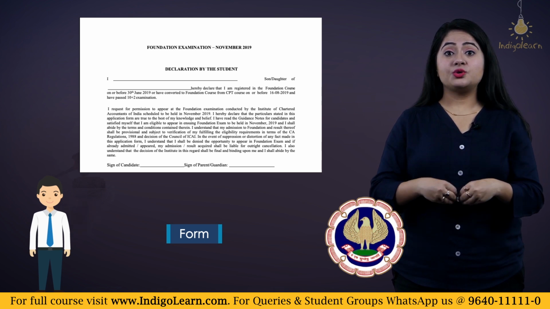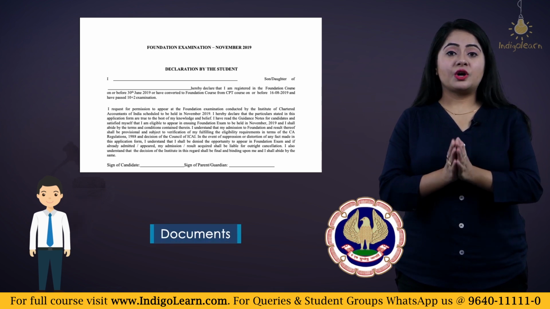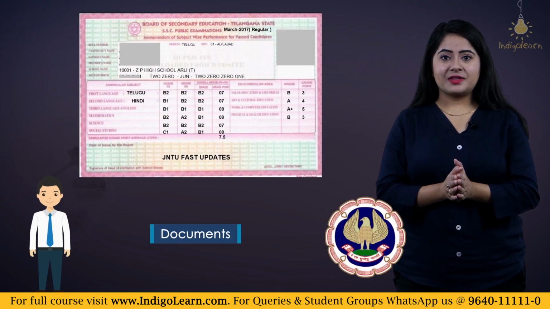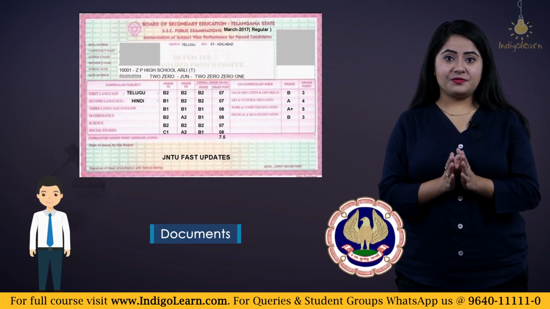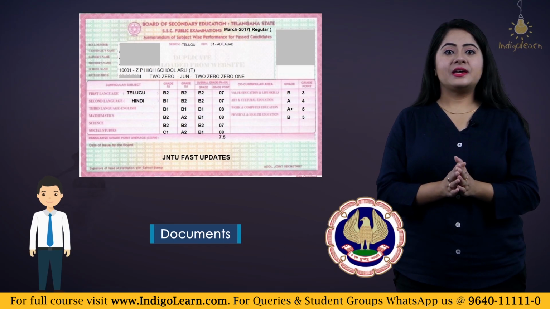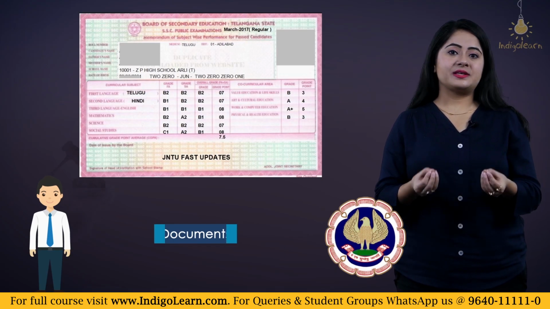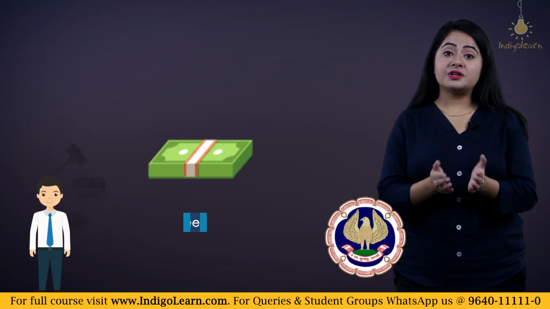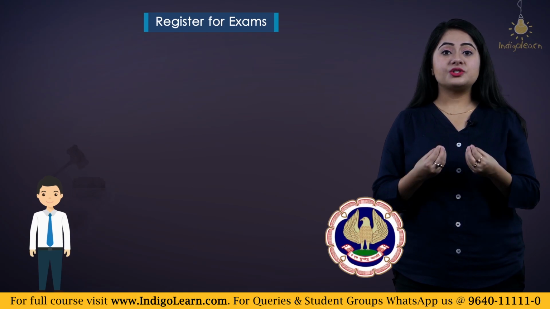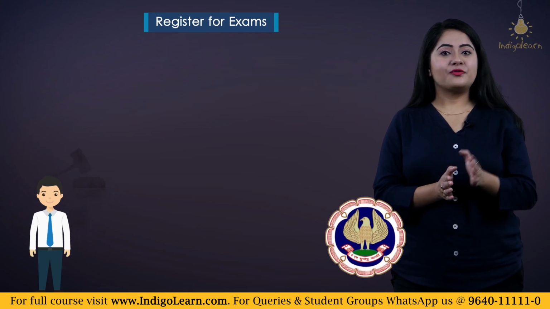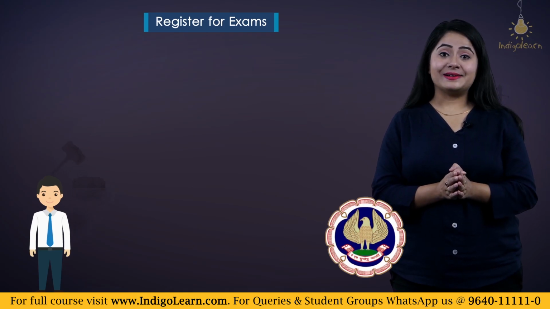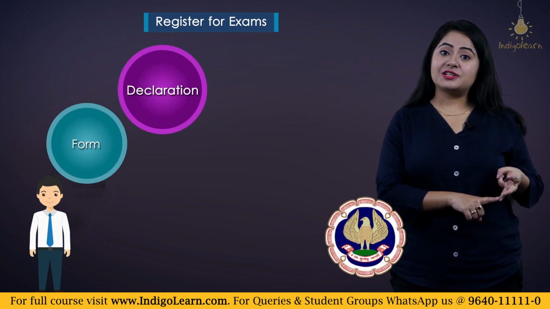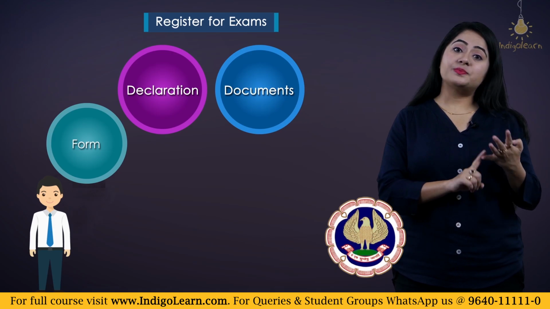Apart from that, you also had to attach some documents. So with respect to your result, probably you had to attach a few mark sheets. Those were compulsory attachments which you had to submit along with the form. Other than that, you were also required to pay some fees. So these were the 4 main things that you did when you wanted to register as a student for the Institute of Chartered Accountants of India. You had to submit the form, fill the declaration, submit some attachments, and pay the fees.